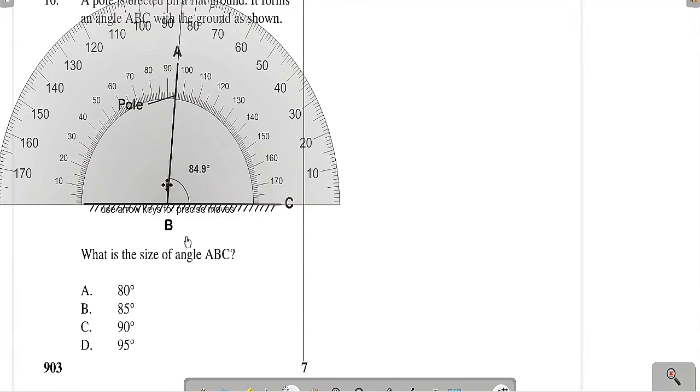So the answer here is 85 degrees, and that's our answer.